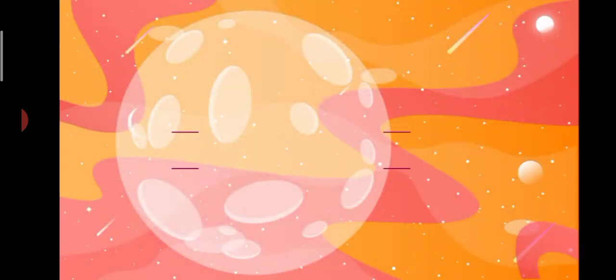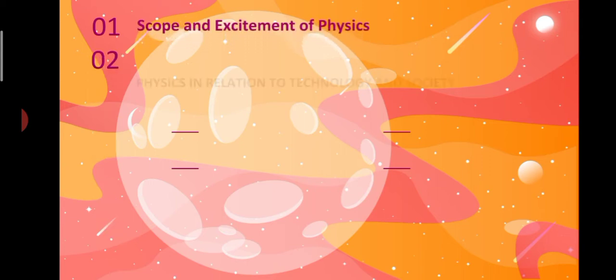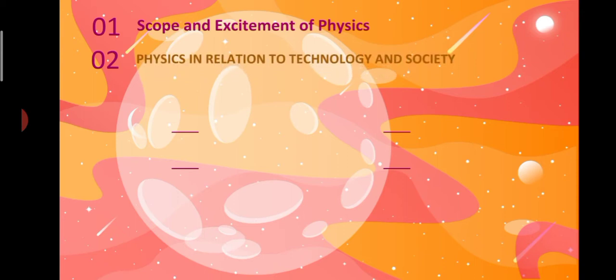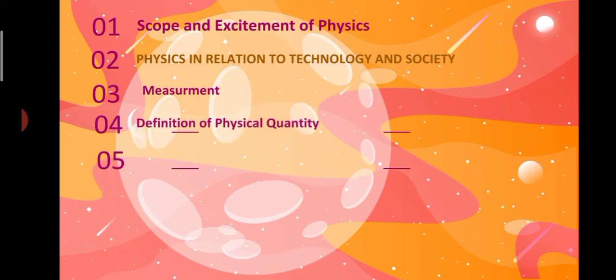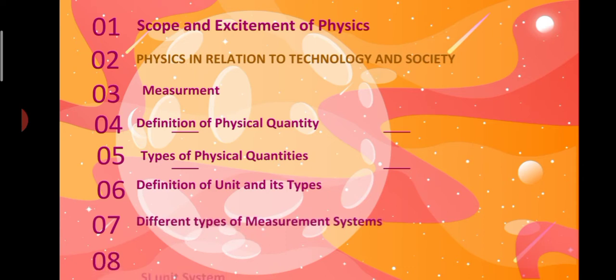In previous class we have discussed about the following topics: scope and excitement of physics, physics in relation to technology and society, measurement, definition of physical quantity, types of physical quantity, definition of unit and its types, different types of measurement systems, and finally SI unit system.